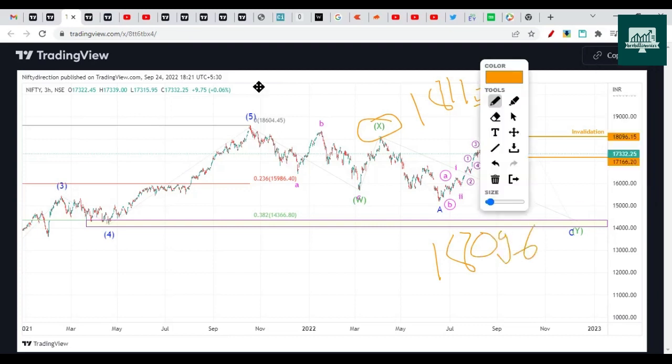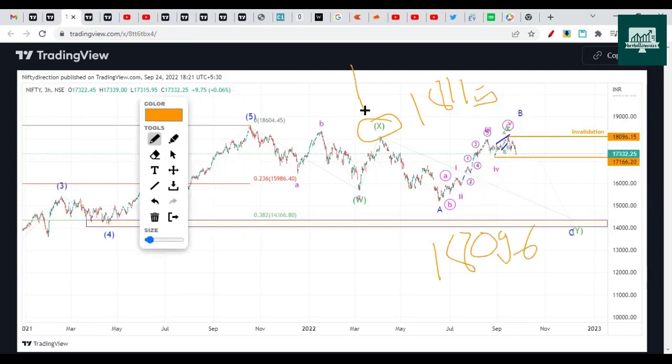So this was the reason for us to be sure that this will not break this high based on Elliott Wave Theory. And here also there was an ending diagonal pattern formed, and then once it started, it gave the initial dip. We had a clear picture that it will start the drop on the downside. And we were giving the minimum target of 17,166, which was already hit last Monday.